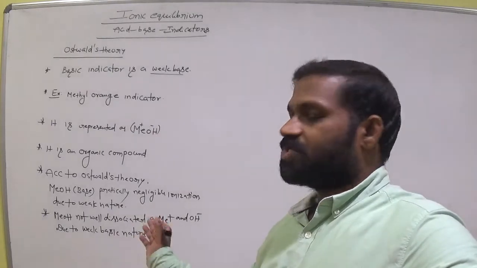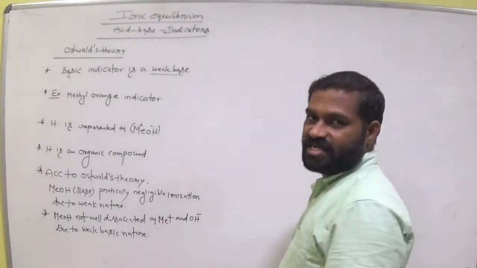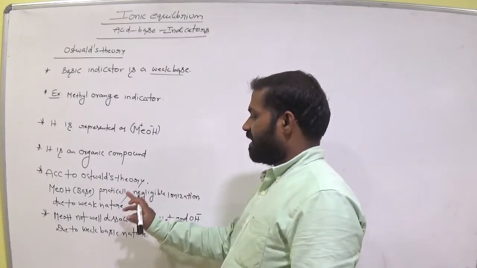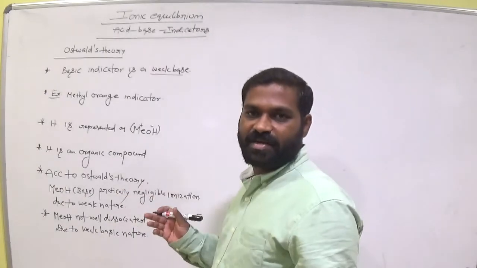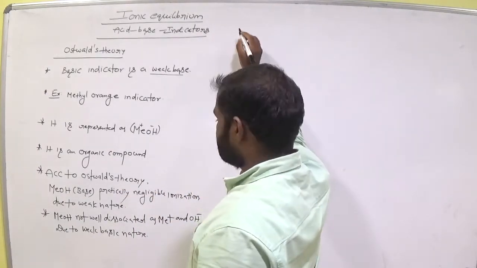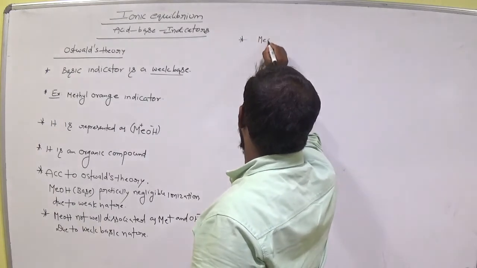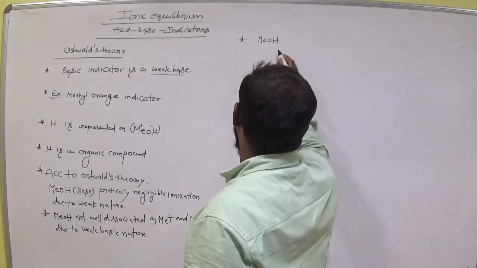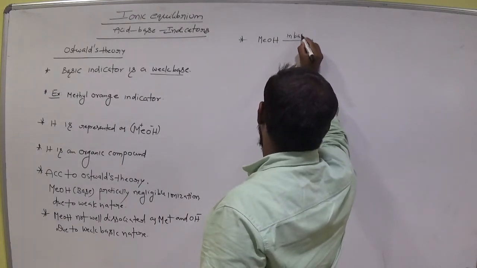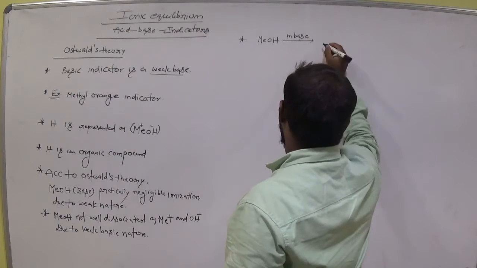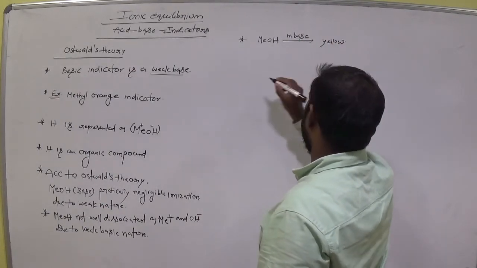So here we apply Ostwald theory for bases, basic indicators. MEOH is a basic indicator. It is weakly ionizable, so its ionization is practically negligible. So MEOH in basic medium is yellow in color.